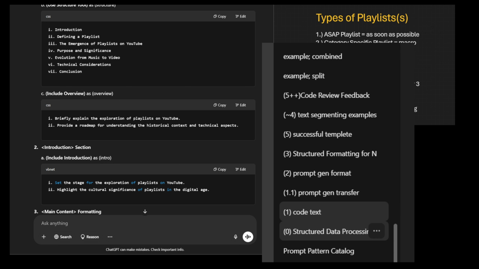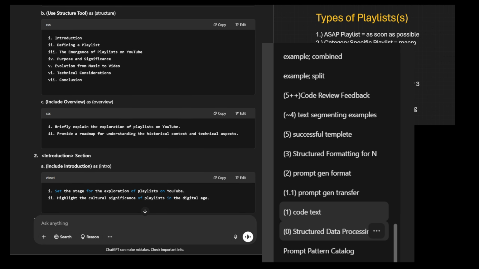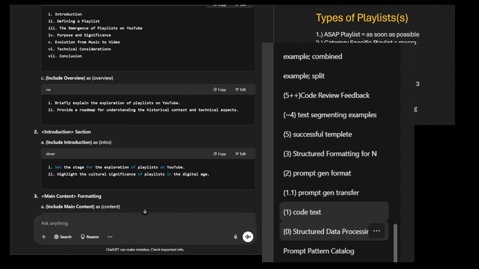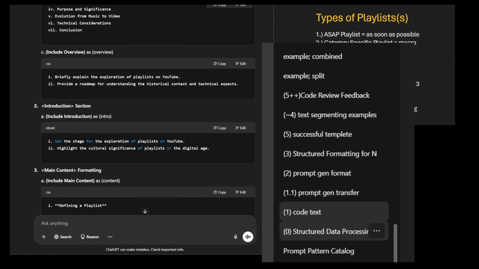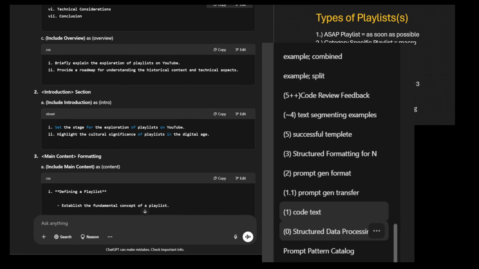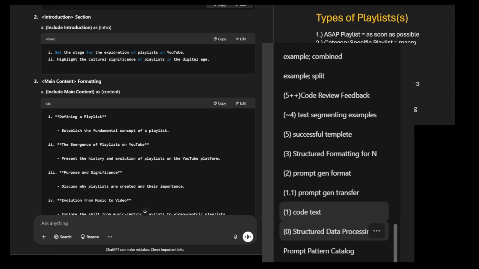Introduction. Number 2, introduction section. A. Include introduction as intro. I. Set the stage. Okay, wait. Number 2, introduction. Okay, I. Set the stage for the exploration of the playlist on YouTube. II. Highlight the cultural significance of playlists in the digital age. 3.